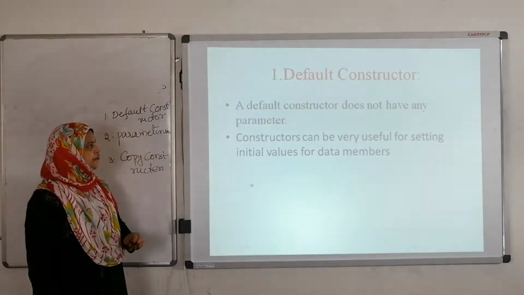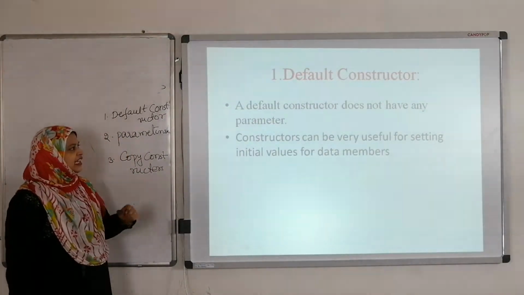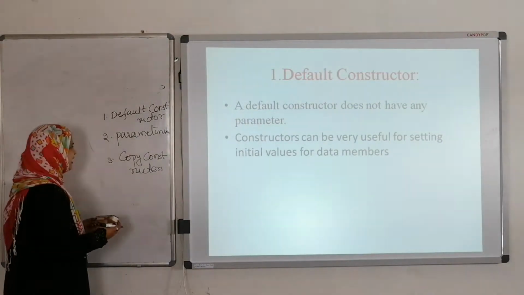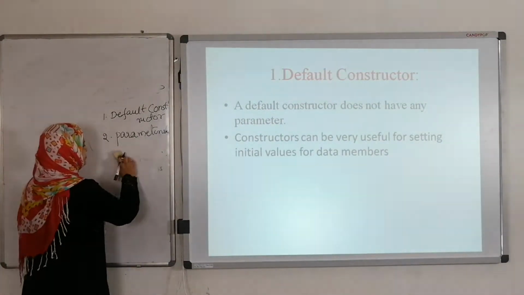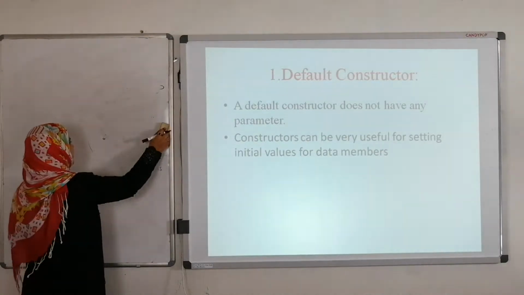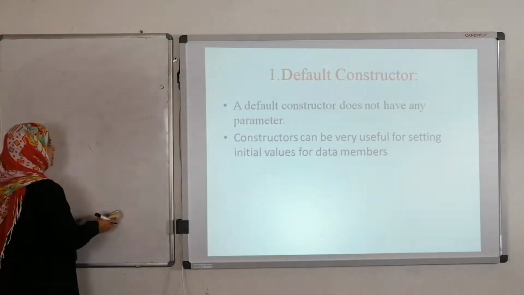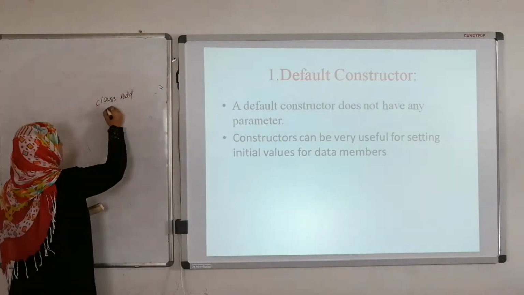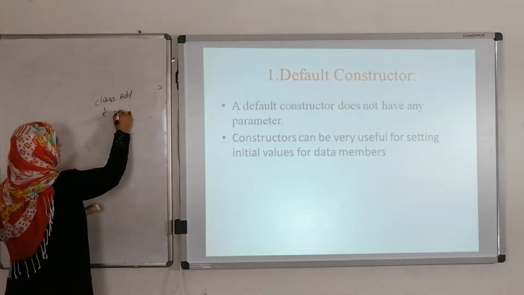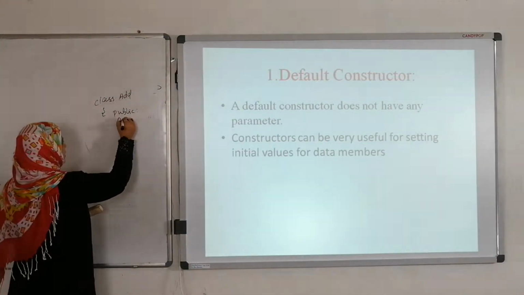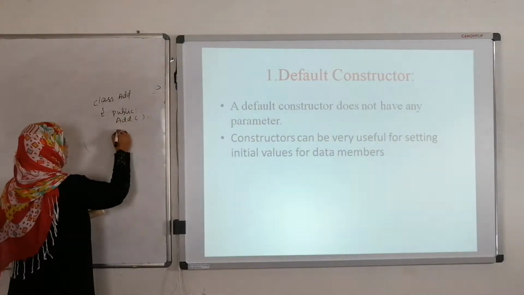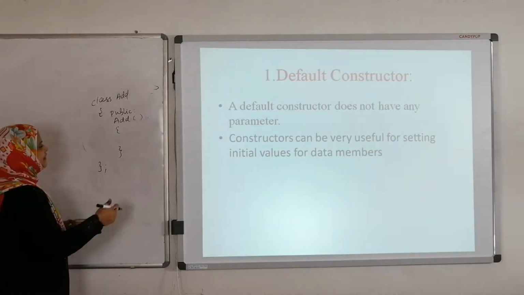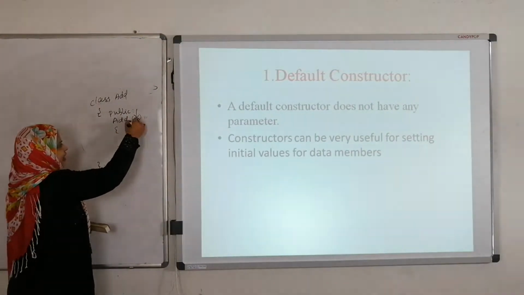Go for the first one, the default constructor. A default constructor doesn't have any parameter. See here in the previous example, we are not going to pass any parameters.